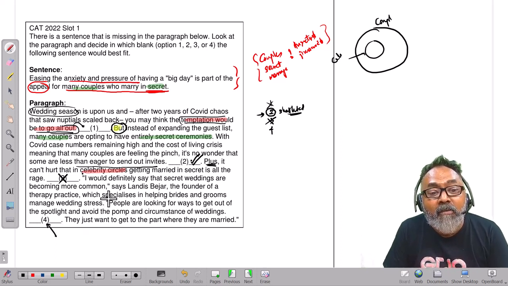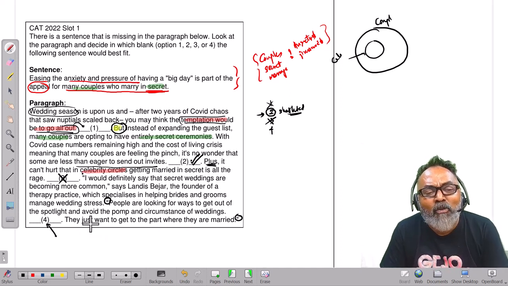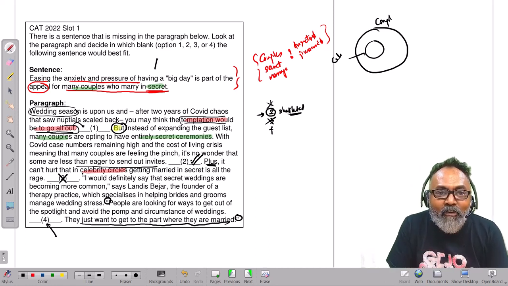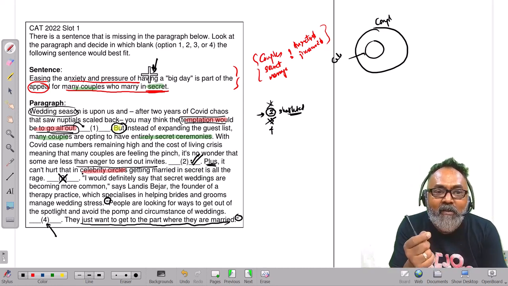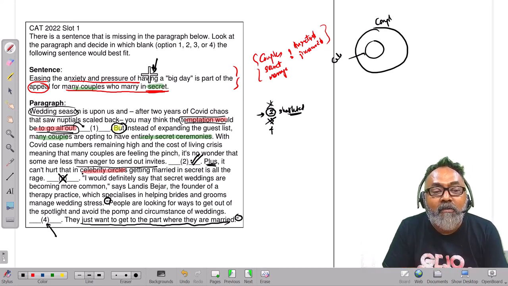But unfortunately, there is a conversation that is starting and a conversation that is ending. So why would one get it there? They just want to get to the part where they are married. There's a different conversation than this, which is talking about a specific reason as to why they want to marry in secret, which is to reduce the pressure.